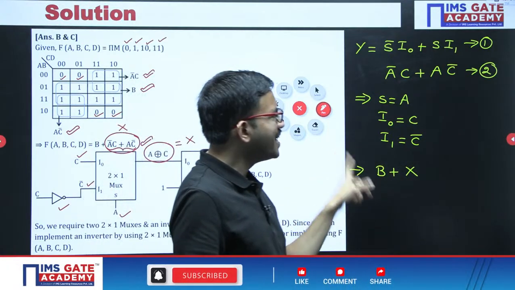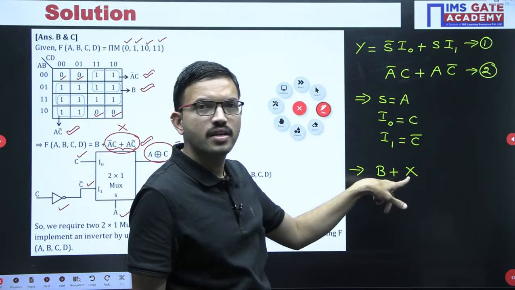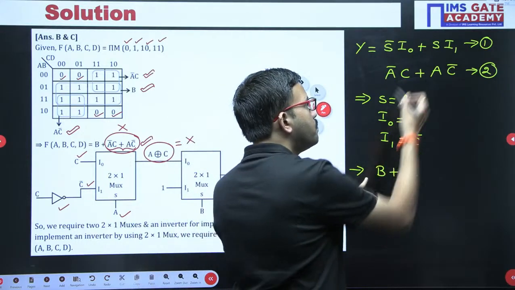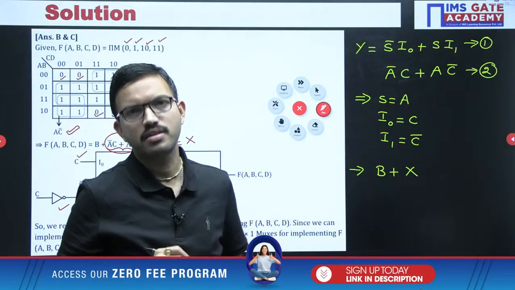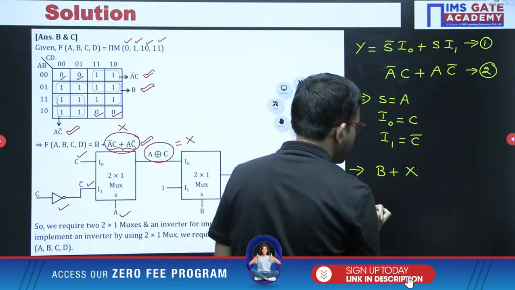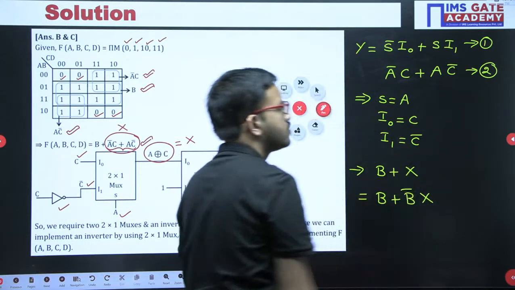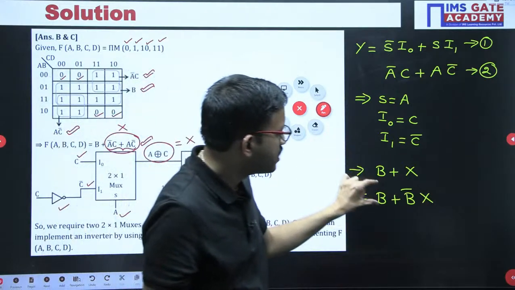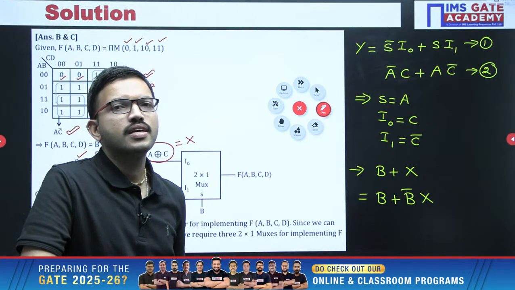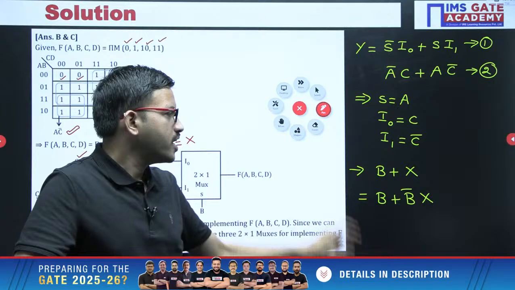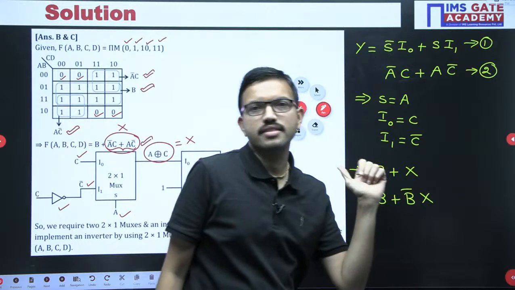If you want to choose B as selection line, with respect to this term there is a matching. But what about here? Here, since you are having B as a selection line, with respect to this term you should have B bar, right? So what I am writing here, this one I am writing like this. Can we write like this or not? All of you confirm whether these equations are equivalent or not. If you are saying yes, by using which law can we write this expression like this?